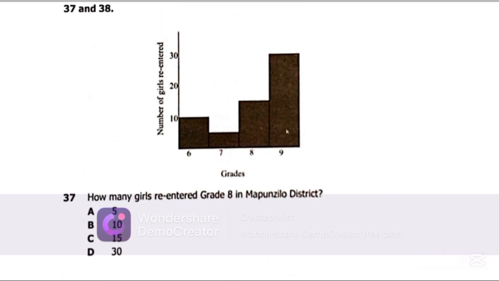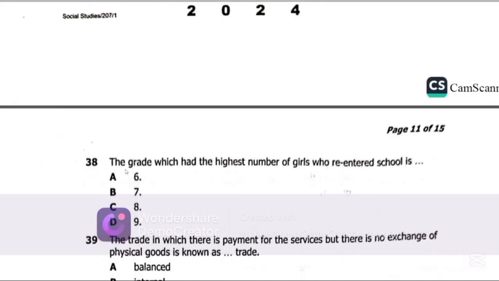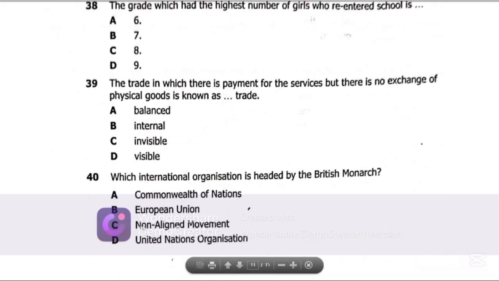So we have grade 9 here. Grade 9 has the highest number at 30. So the best possible answer on question 38 is D, grade 9. Let's get to question 39.